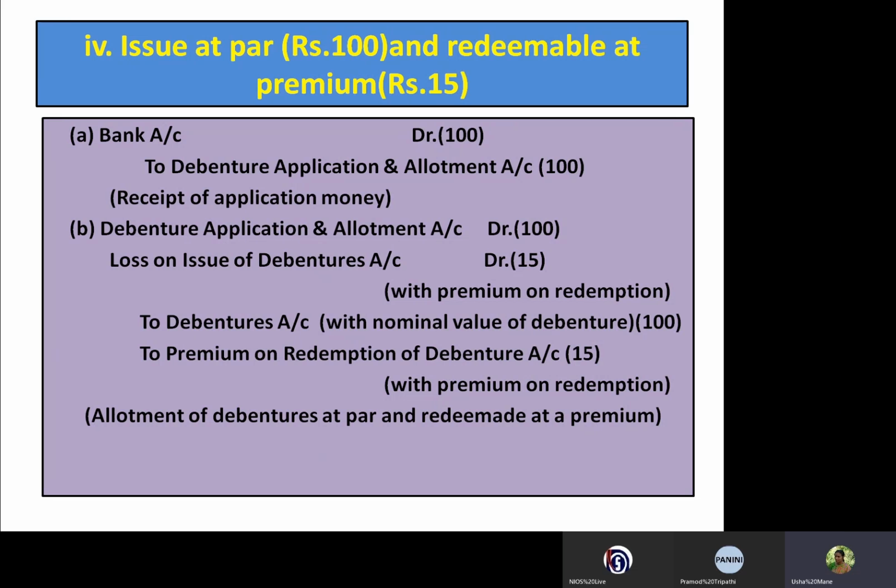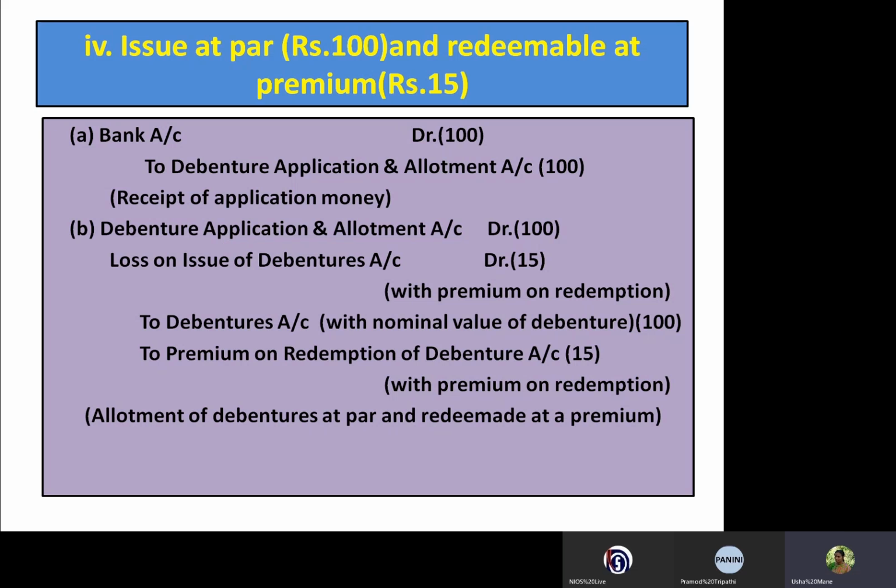Then while passing the second journal entry, we have to debit the loss which the company should give at the time of redemption. So this loss will be debited. Debenture application and allotment account debited 100 rupees. Then loss on issue of debentures account debited 15 rupees, with the premium on redemption.